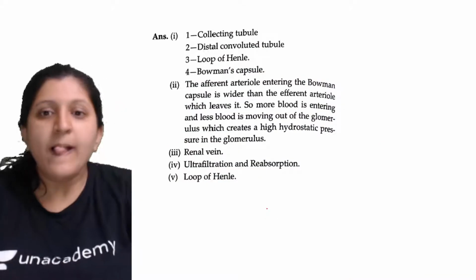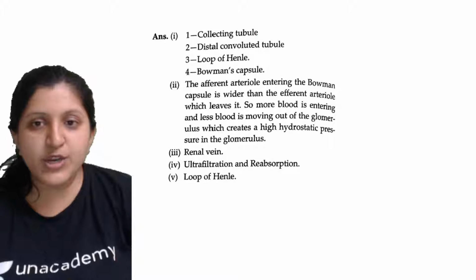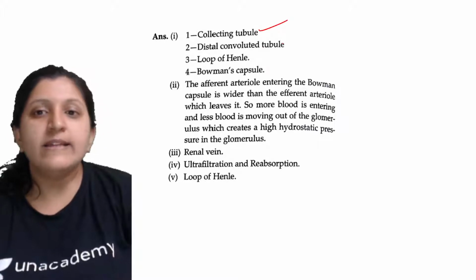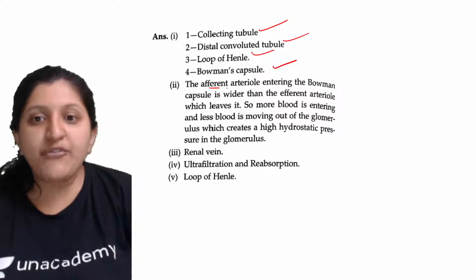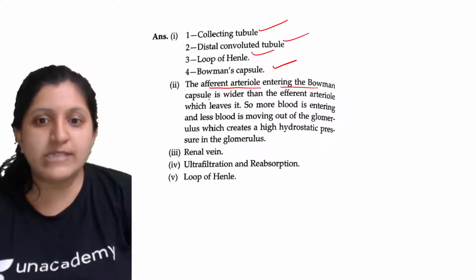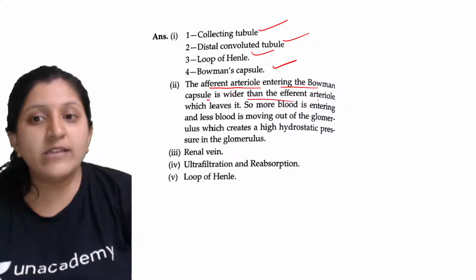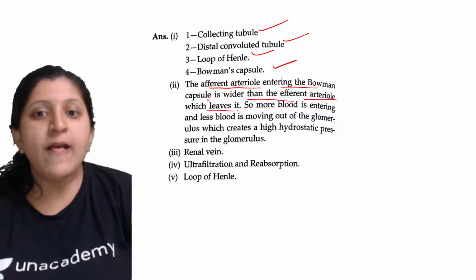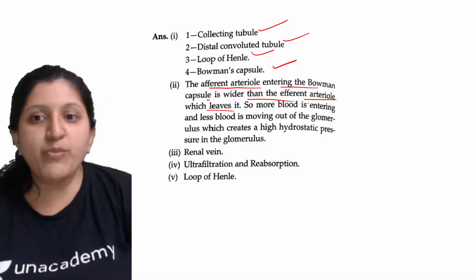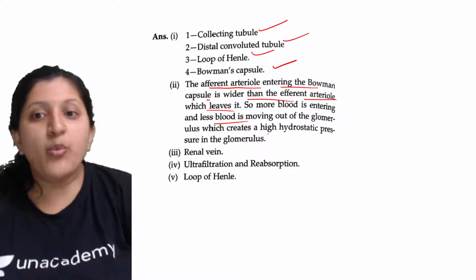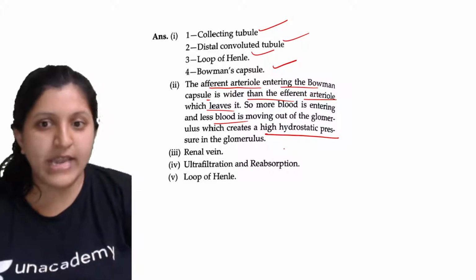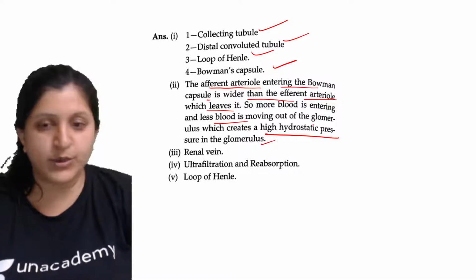Let's see this one. You answered all of this: collecting duct, then distal convoluted tubule, Henle's loop, Bowman's capsule. The afferent arteriole entering the Bowman's capsule is wider than the efferent arteriole which leaves it. So more blood is entering and less blood is moving out of the glomerulus, which creates a higher hydrostatic pressure in the glomerulus.